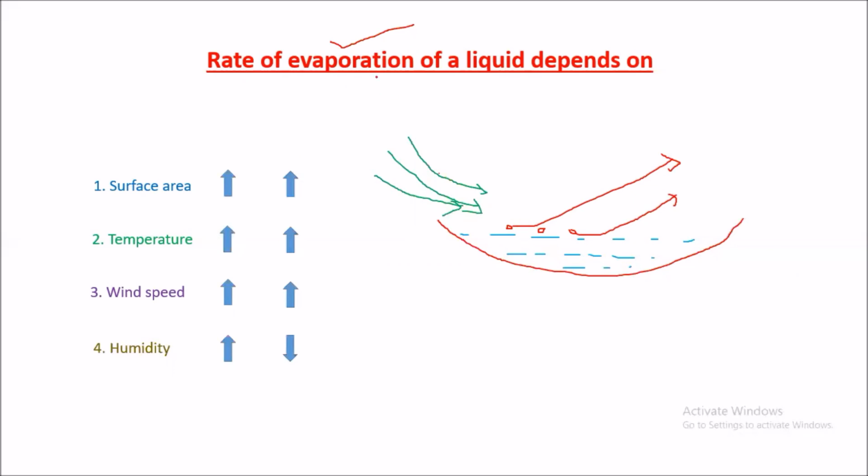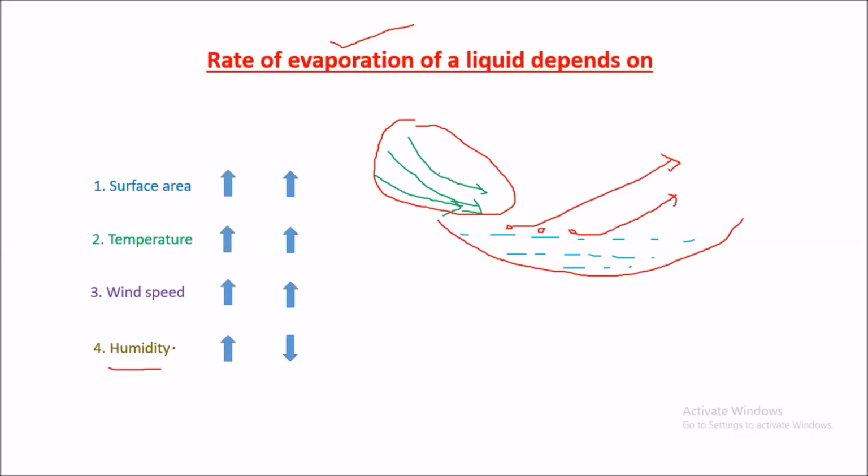In the rate of evaporation of liquids, humidity means the air has water molecules. So when this air has water molecules, what happens? These water molecules will collide with the water molecules present in the liquid. What happens? The quantity of water will increase, so that in humidity, evaporation doesn't take place easily.